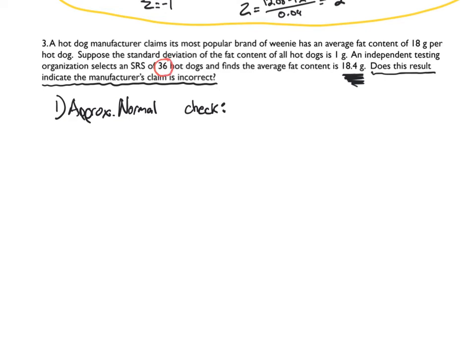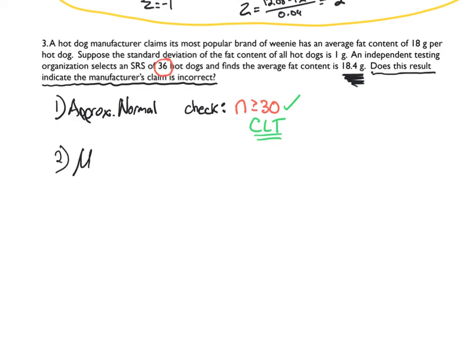36 hot dogs. Guess what? n is greater than or equal to 30. That is true. Check. Therefore, the central limit theorem guarantees it. And we do always want to write CLT when we're talking about that. So get in that habit of doing that.